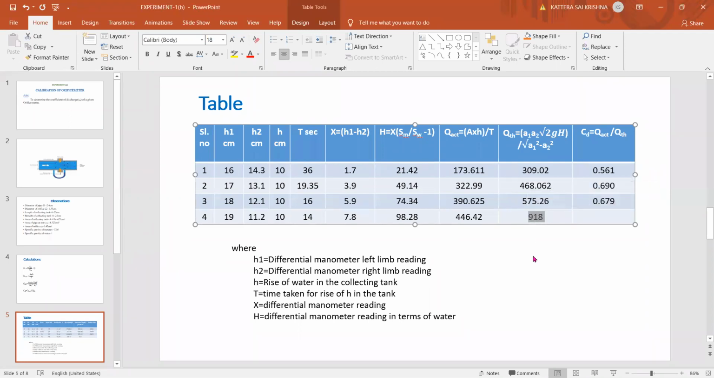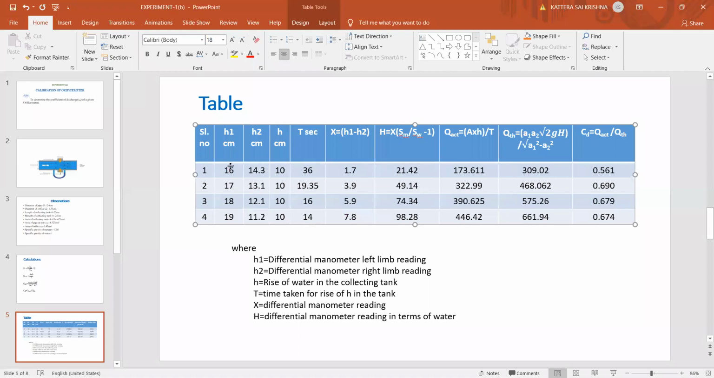What is the value? 661.94. Okay, 61 or 661? 661.94, sir. Yes, okay sir, I have written 661 here. I think it's correct. Yes, sir. Next, tell the CD value. 0.674. Okay, thank you. Mute yourself.